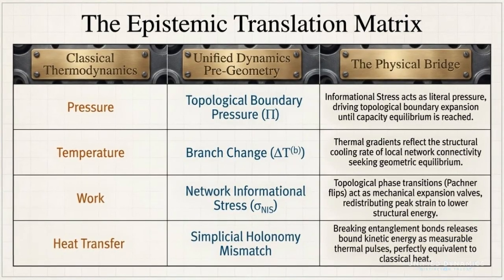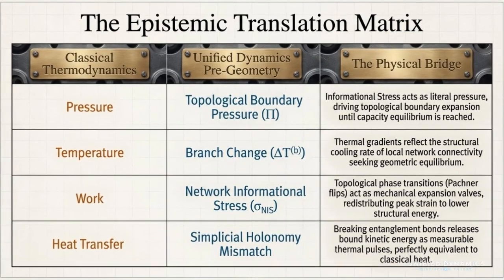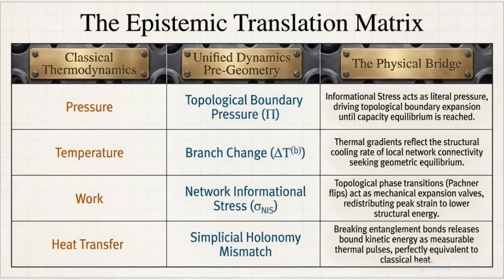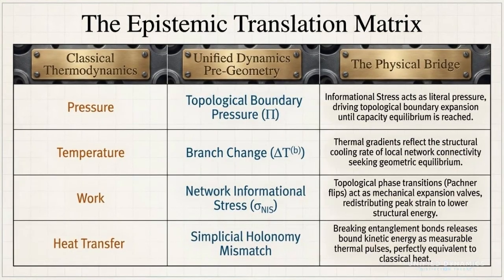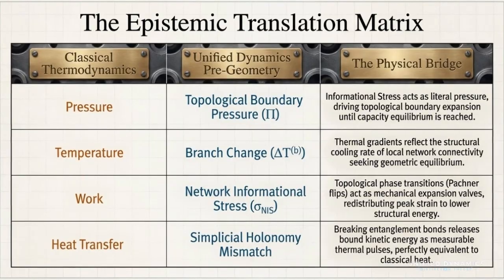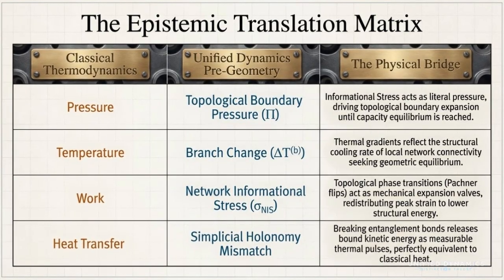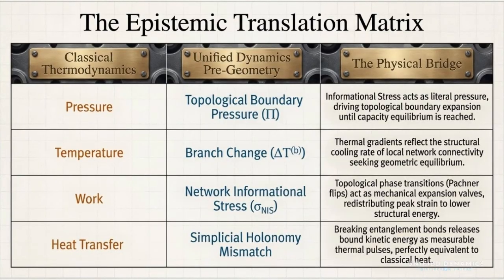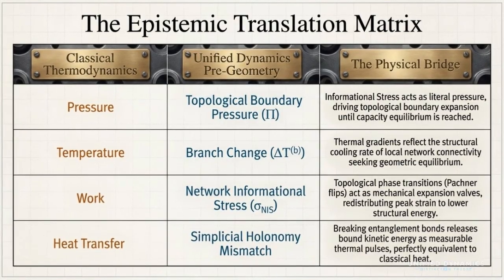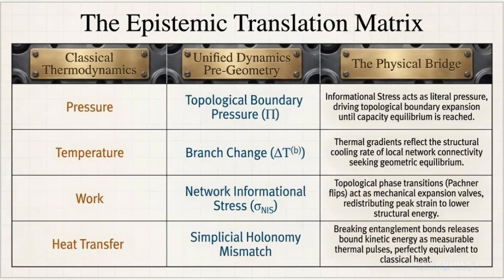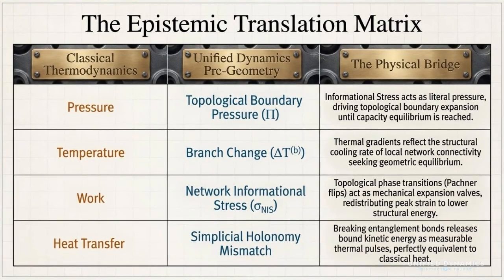The right column is the actual bridge. It explains how abstract quantum correlation can be translated into physical behavior: expansion, cooling, mechanical redistribution, and thermal release. The key point is not that entanglement is secretly ordinary heat. The point is that when structured connectivity is created, maintained, or broken under defined operations, it can have thermodynamic consequences that look like work, heat, and dissipation.